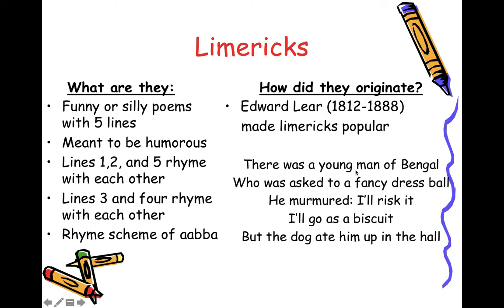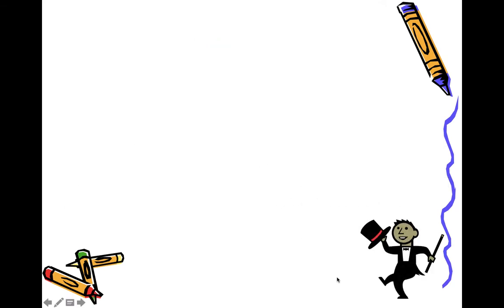There was a young man of Bengal who was asked to a fancy dress ball. He murmured, "I'll risk it. I'll go as a biscuit." But the dog ate him up in the hall. So hall, ball, and Bengal rhyme together, and risk it and biscuit rhyme together.